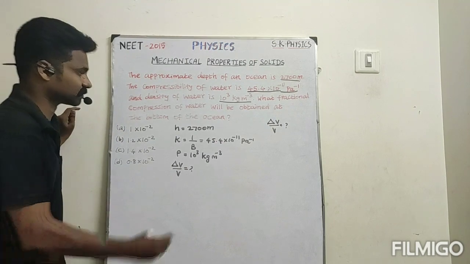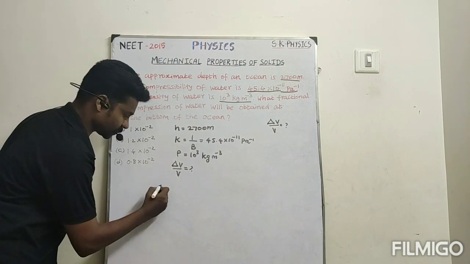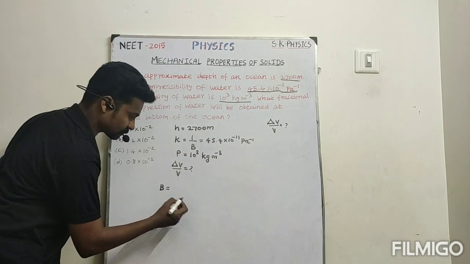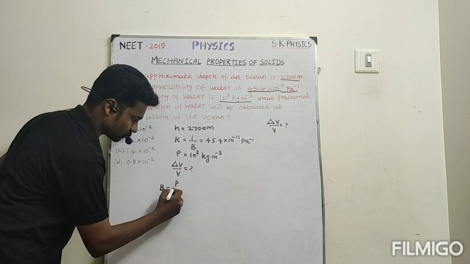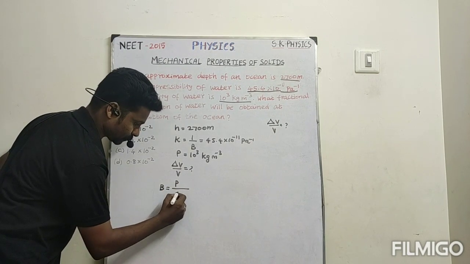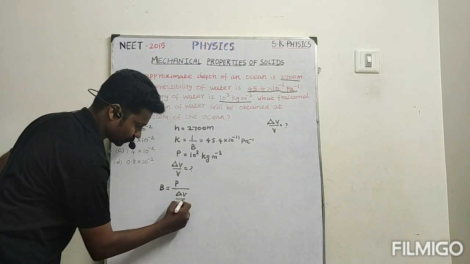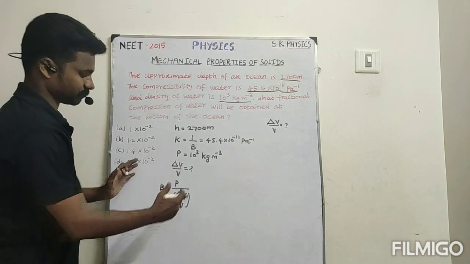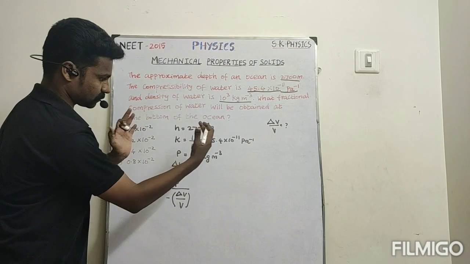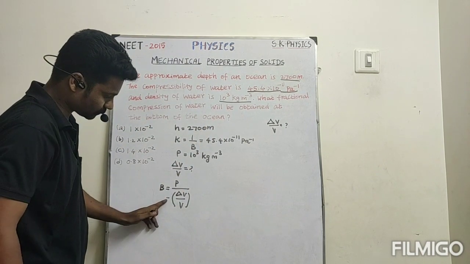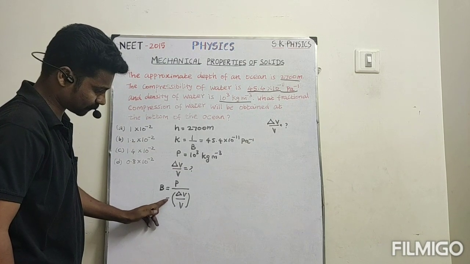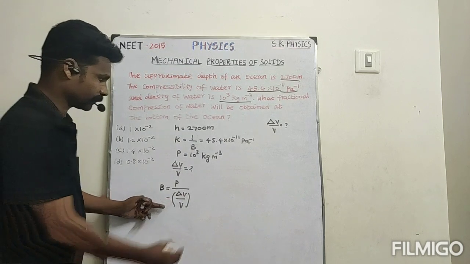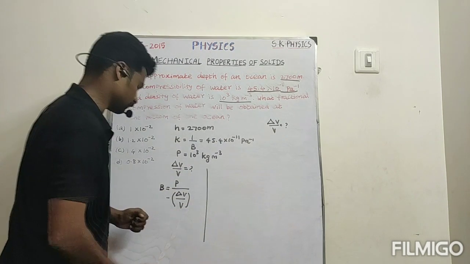We know this starts from the bulk modulus concept. The bulk modulus is equal to bulk stress divided by bulk strain. So the equation is pressure divided by delta V divided by V with the negative sign, because while compressing, the volume is reducing. That is what this negative sign represents, but now we don't bother about this negative sign. Now let's see the answer.